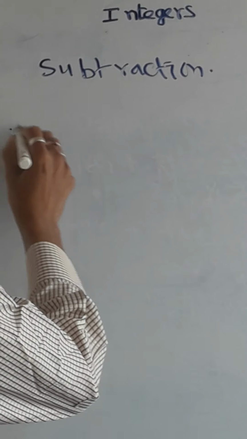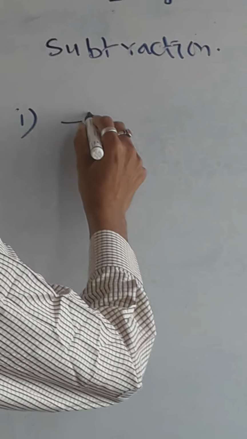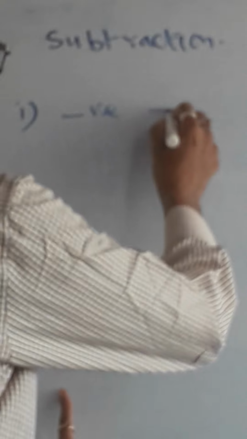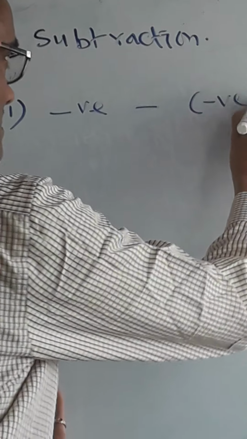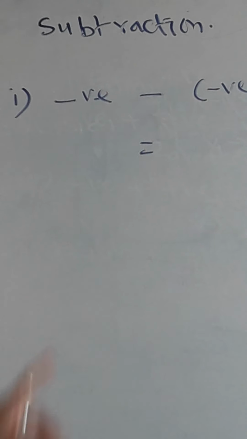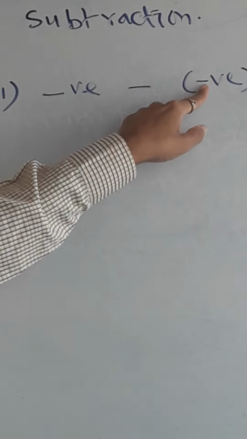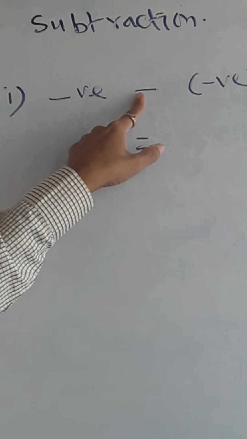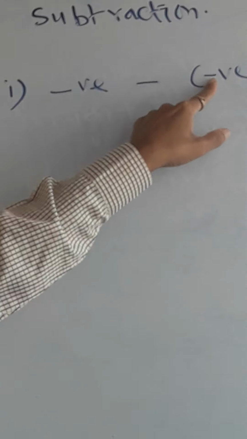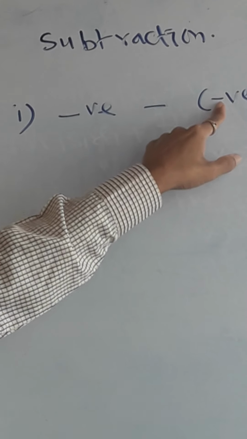Suppose, for the first rule, negative integers are there that you are subtracting with other negative integers. Now what will happen? Because here two signs are there, and if somebody says something wrong, then that becomes correct only.